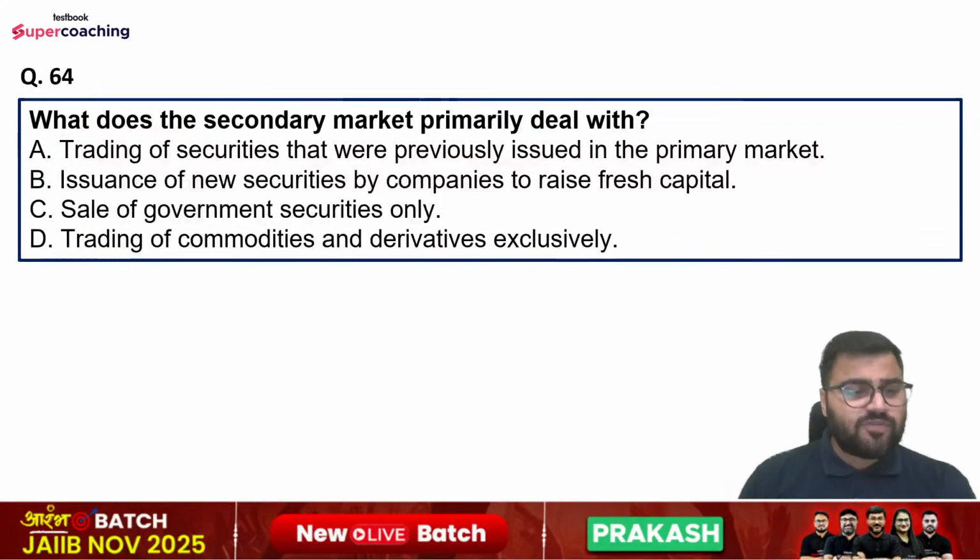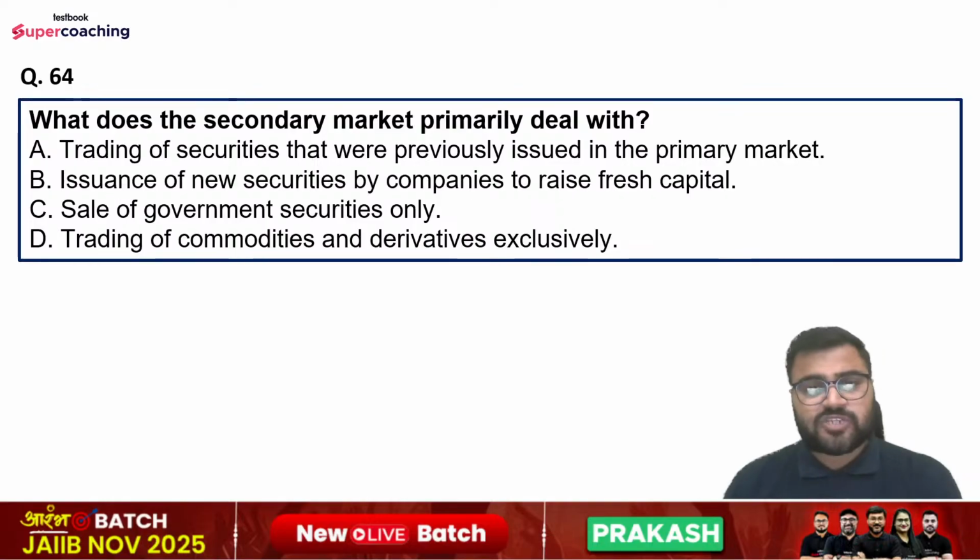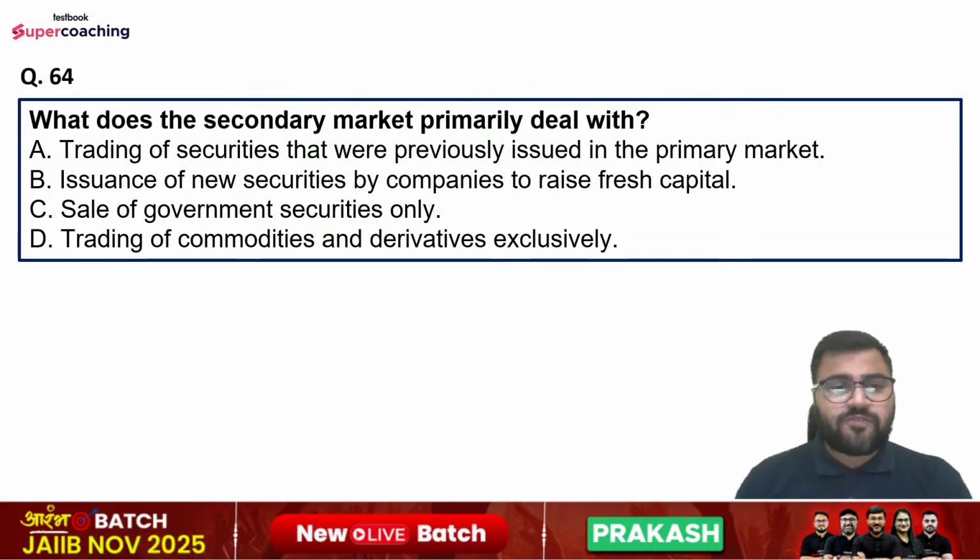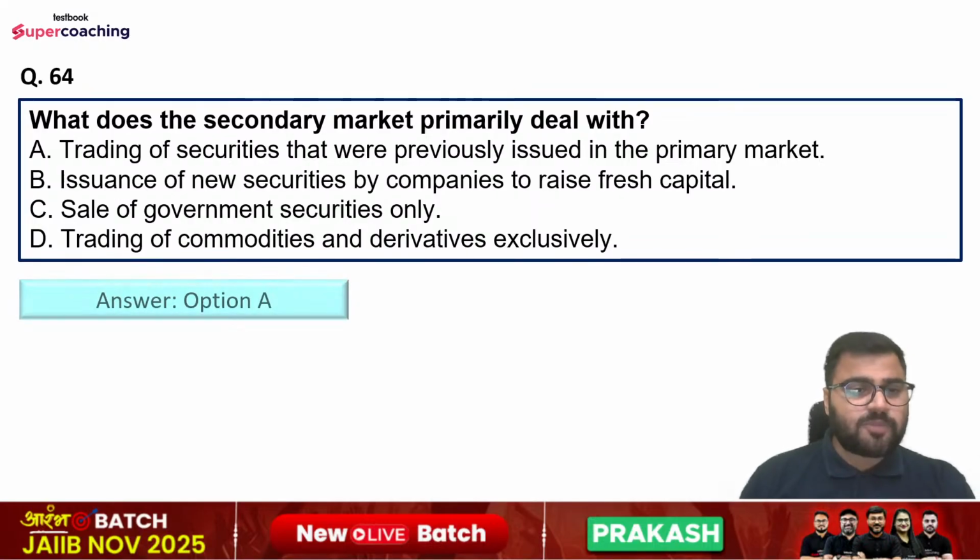Question number 64 is what does the secondary market primarily deal with? Options are trading of securities that were previously issued in the primary market, issuance of new securities by companies to raise fresh capital, sale of government securities only, or trading of commodities and derivatives exclusively. So right answer is option number A, that is trading of securities that were previously issued in the primary market.